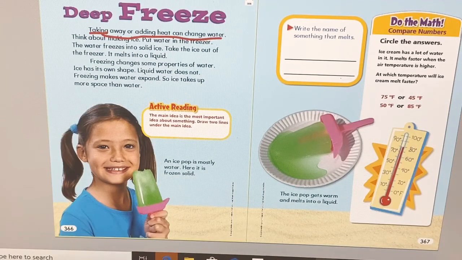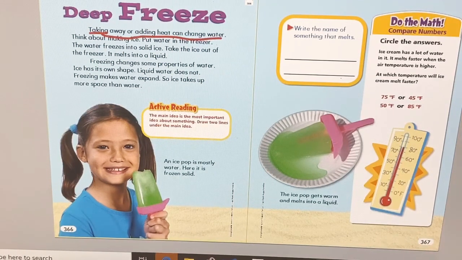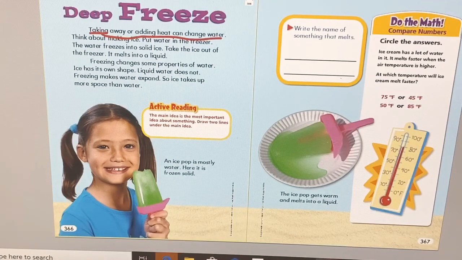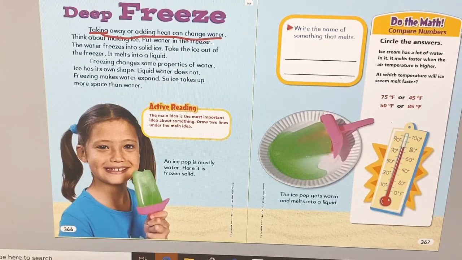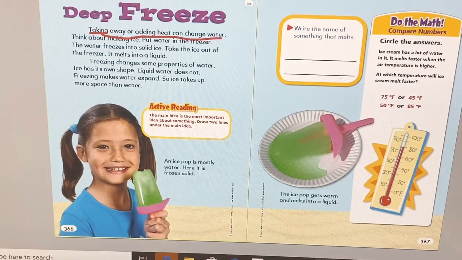Now let's do the math. Circle the answer. Ice cream has a lot of water in it. It melts faster when air temperature is higher. Of course, when you add heat and make the temperature higher, the cold stuff will melt. Just like ice cream, when you take it out of the freezer and go outside, it will melt if you don't eat it fast, because outside the freezer it has a higher temperature.